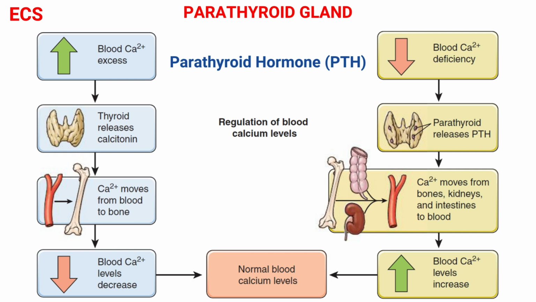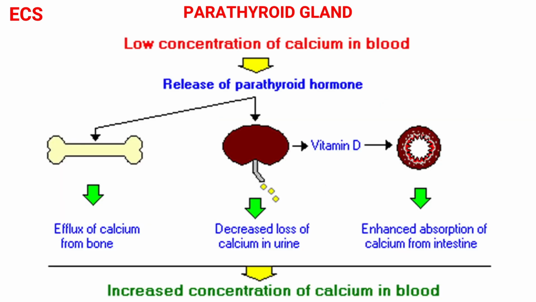Parathyroid hormone inhibits new bone formation while stimulating the breakdown of old bone, causing calcium to move out of bone and into the blood. Parathyroid hormone encourages the kidneys to reabsorb calcium, blocking its excretion into the urine while promoting the secretion of phosphate. Parathyroid hormone also prompts the kidneys to activate vitamin D, necessary for intestinal absorption of calcium. After its activation by the kidneys, vitamin D allows the intestines to absorb calcium from food. The calcium is transported through intestinal cells and into the blood.